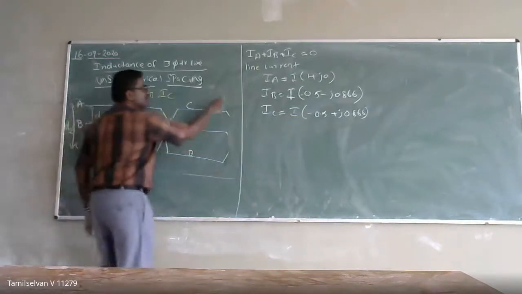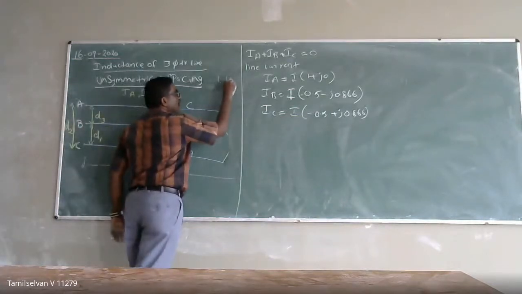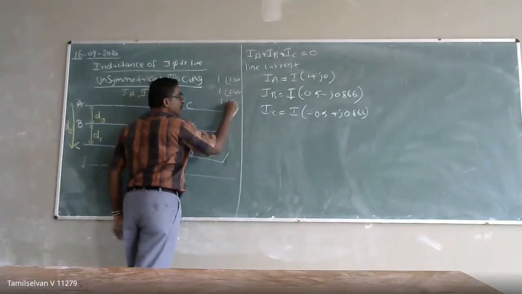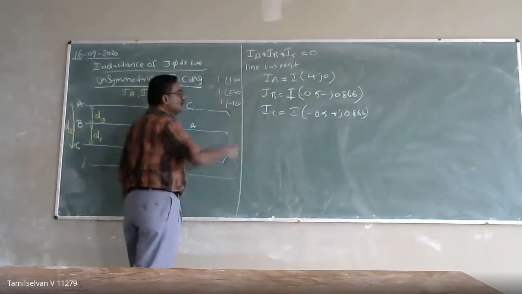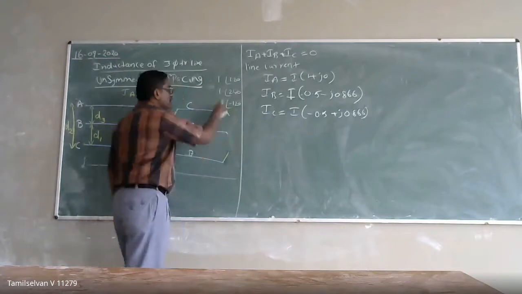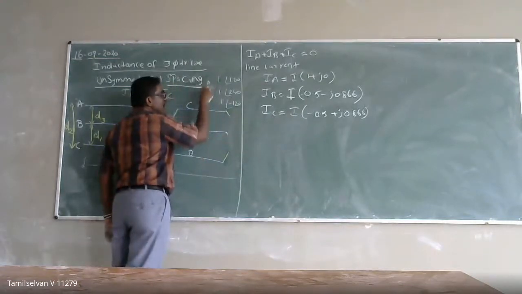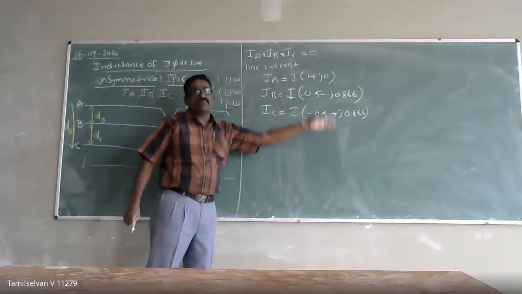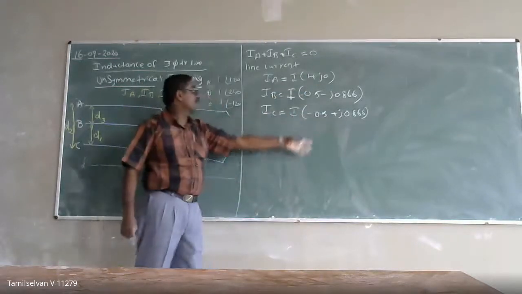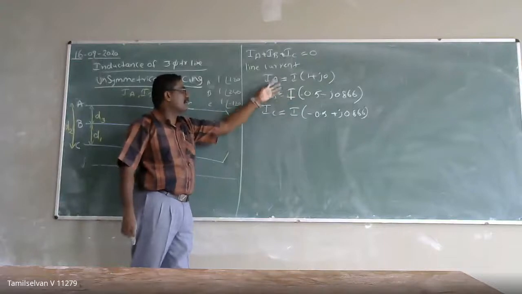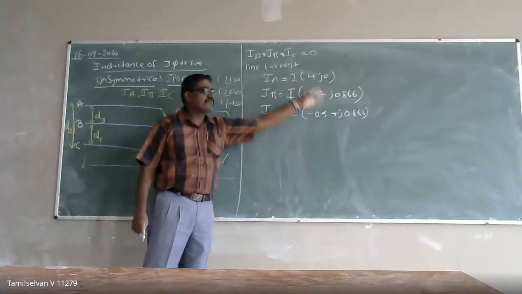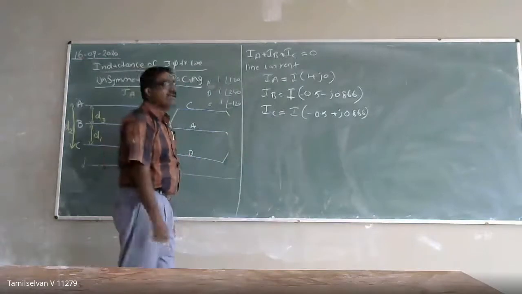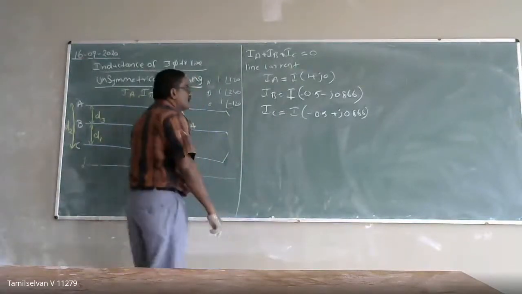The three phase lines will have a phase difference: one at an angle of 120 degrees, one at 240 degrees, one at minus 120 degrees. So I am writing here A phase, B phase, and C phase, in polar form and rectangular form. The current will be the same, IA plus IB plus IC, which have a phase difference of 120 degrees in a three phase system, with equal spacing. So that I am ready.